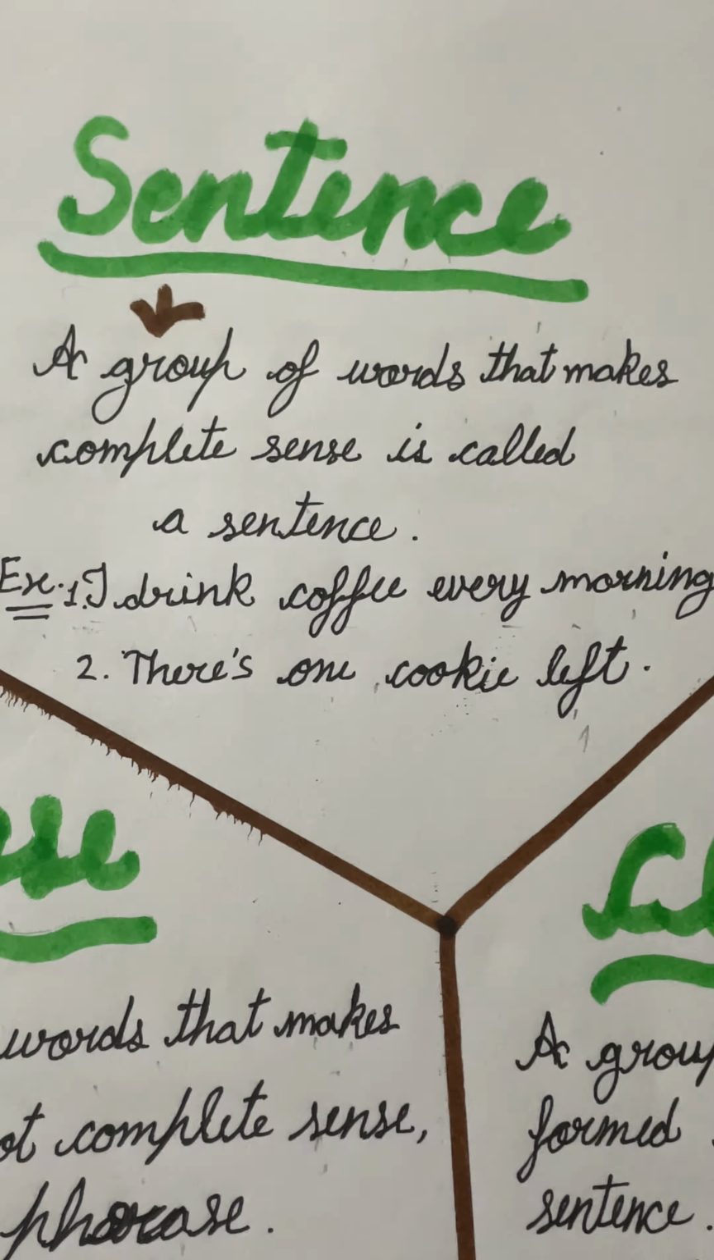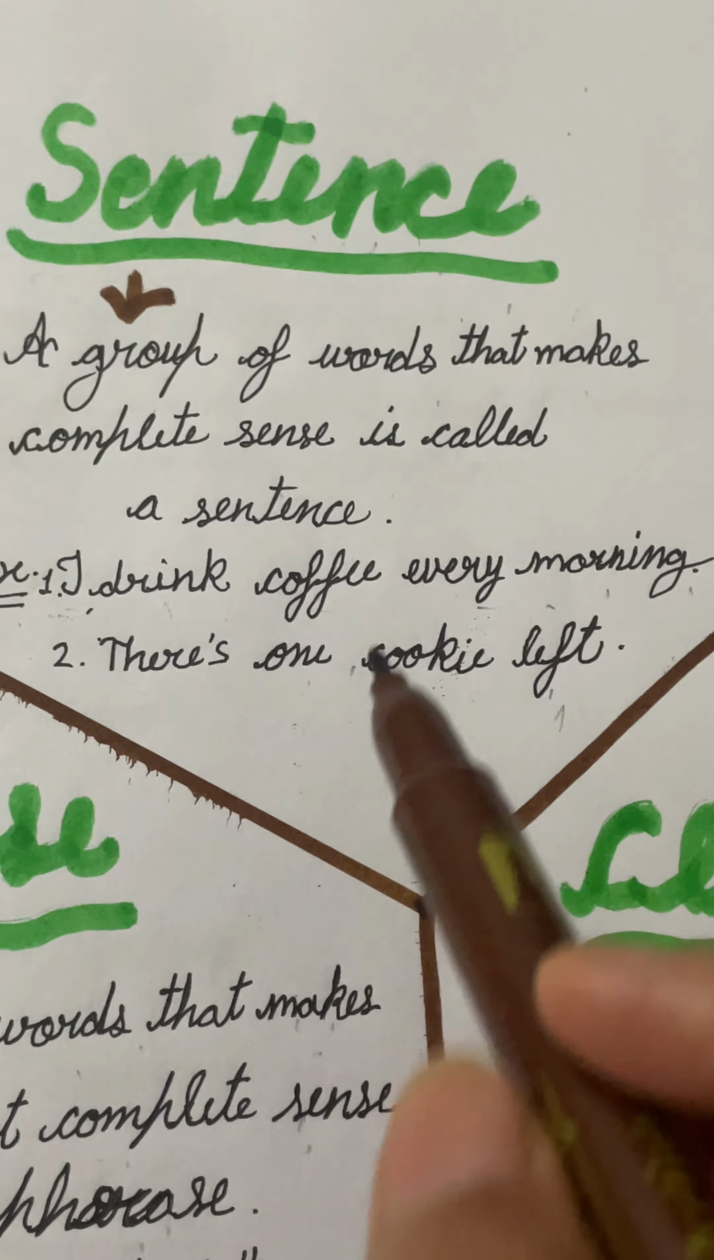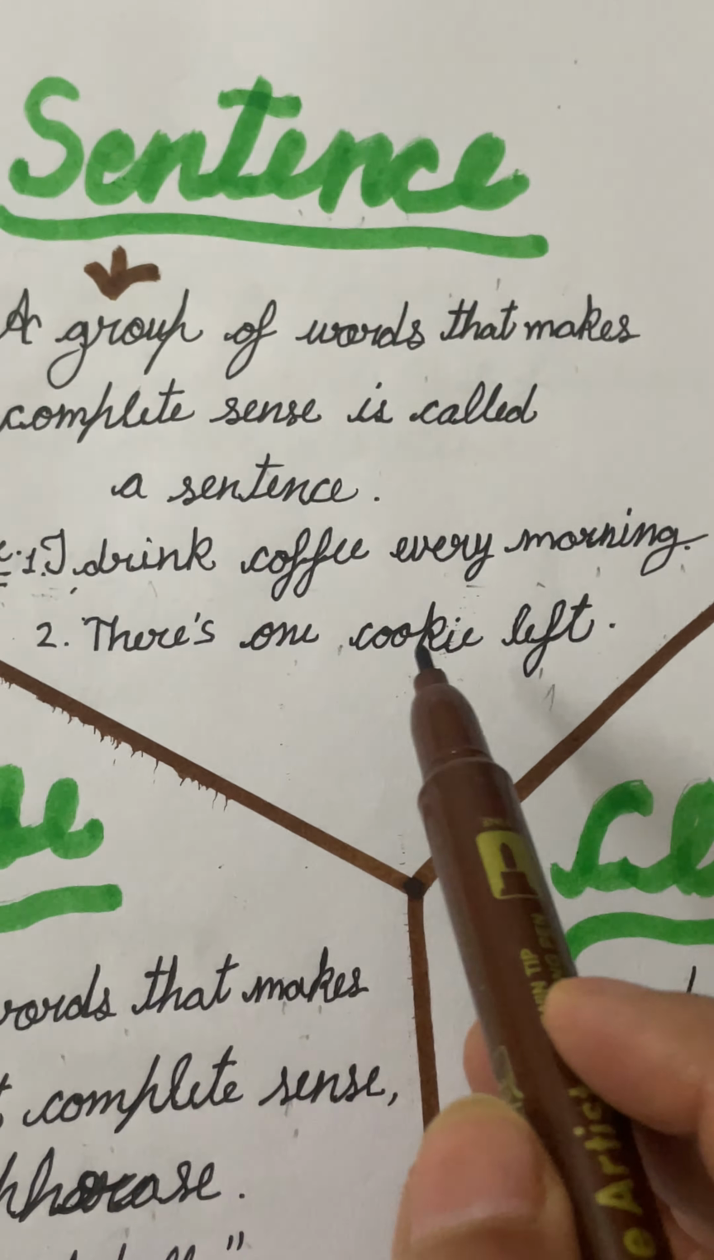Today we are going to learn more about sentences. As we all know, a group of words that makes complete sense is called a sentence. For example, I drink coffee every morning. There is one cookie left.